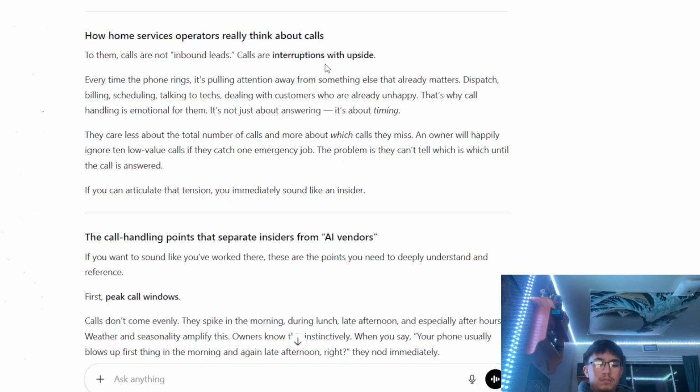Whereas taking in a call, then they're like, you know what? Hey, I have a job for you today that costs $600. Can you make it at 6 p.m.? They look at their schedule and they're like, well, 6 p.m., I don't have nothing going on. Now they just made an extra $600 that day. So again, looking at it as an interruption versus a lead, very good distinction right here. Copy this and throw it.